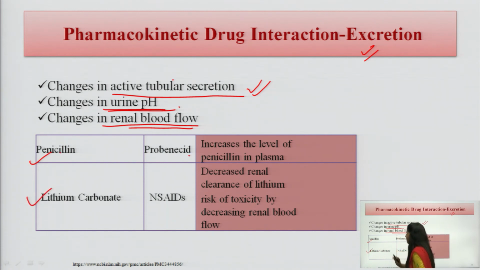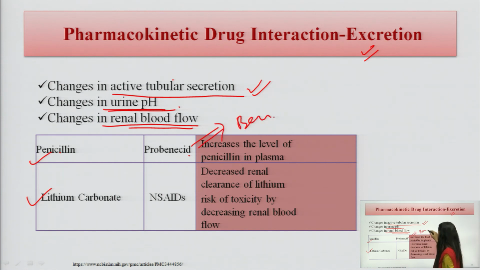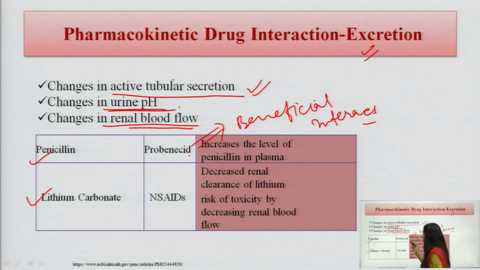Probenecid is given with penicillin. This is a combination we are using as a beneficial interaction also. So in this, what happens? The probenecid is given with the penicillin, and it increases the level of penicillin in the plasma, meaning the antibiotic level will increase, and usually if we want, we can use this interaction.